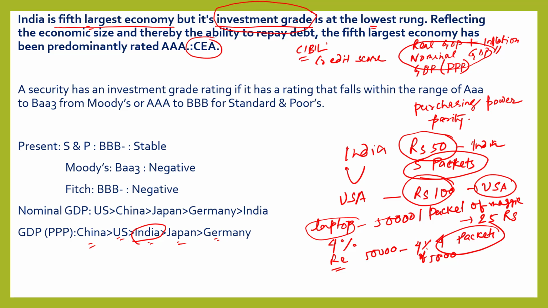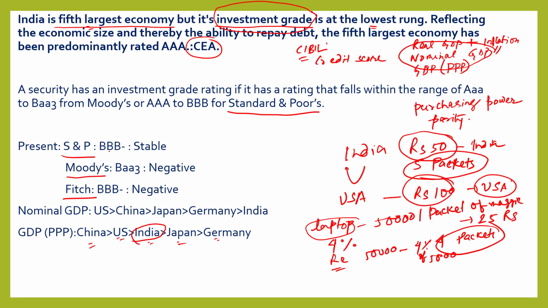India is the fifth largest economy. India is a very big country, but its investment grade is at the lowest rank. There are three companies which provide investment grade: one is S&P, Standard and Poor's, one is Moody's, and one is Fitch Ratings. These companies provide the investment grade of a sovereign nation.